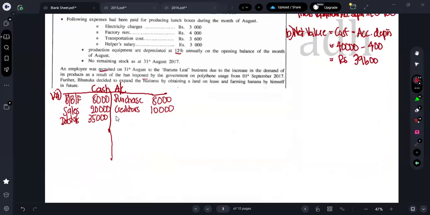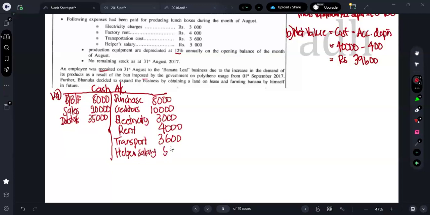Next one is electricity charges. Electricity charges is how much? 3,000. Rent is how much? Rent is 4,000. Next one, transport is what? For transport, it's 3,600. And for helper salary, you can go for 5,000. Further, what do they say, guys?